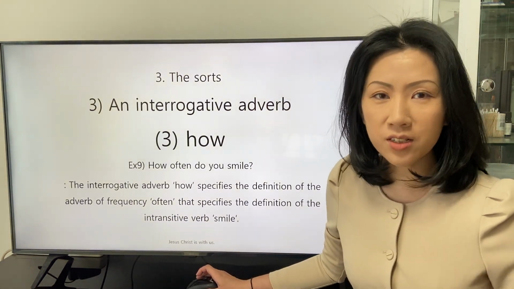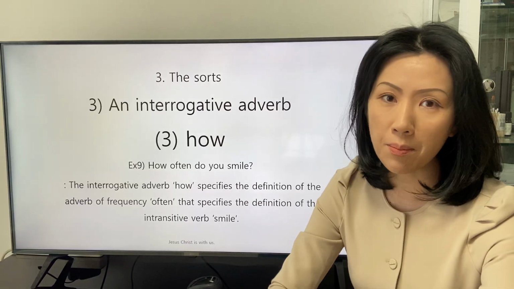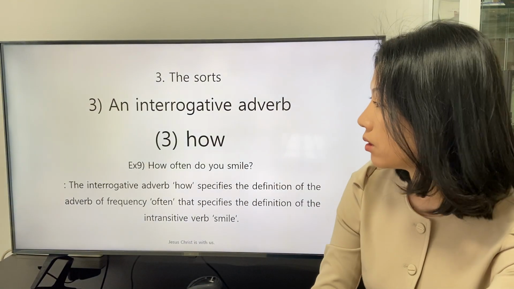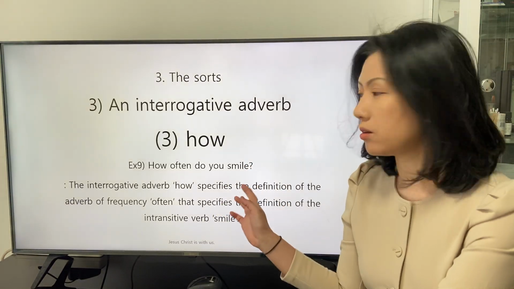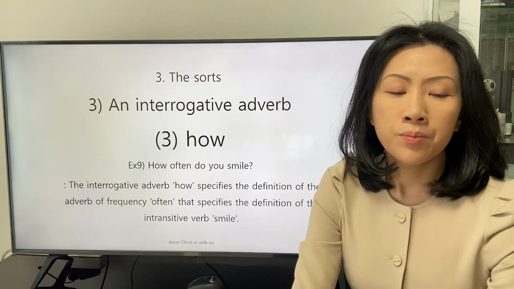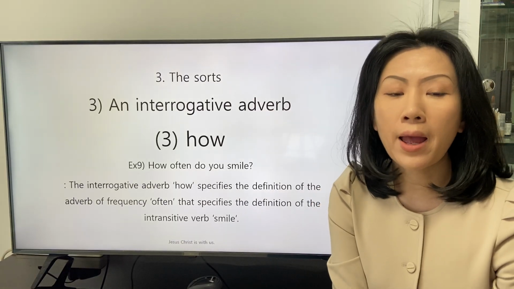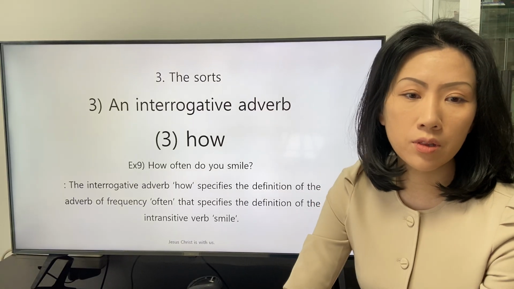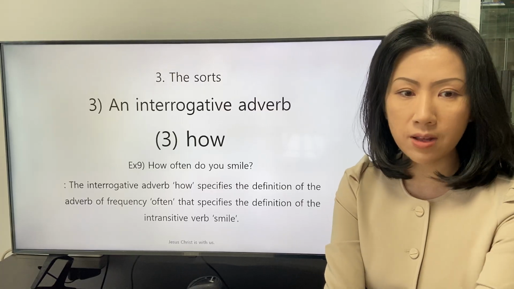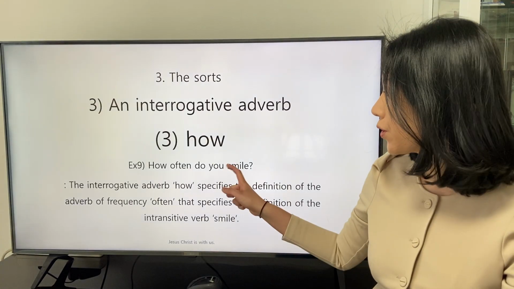Good afternoon. We will continue to study the interrogative adverb how from the ninth example. How often do you smile? The interrogative adverb how specifies the definition of the adverb of frequency often. That specifies the definition of the intransitive verb smile.